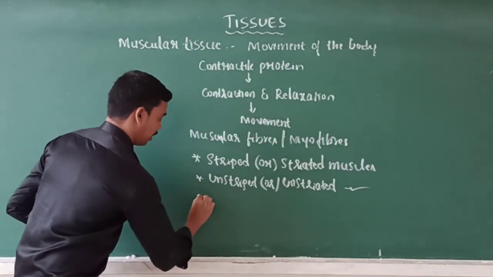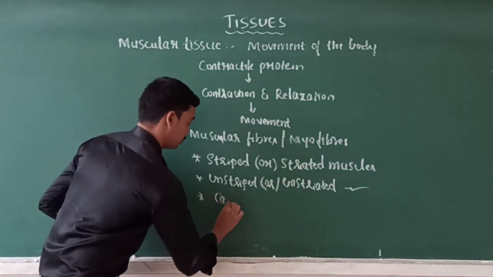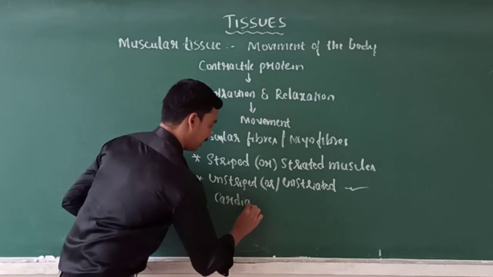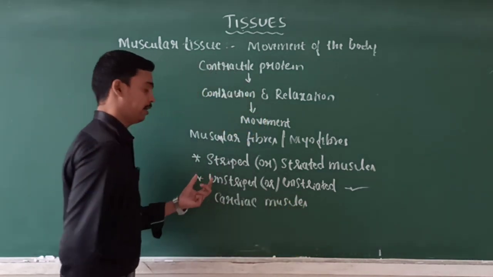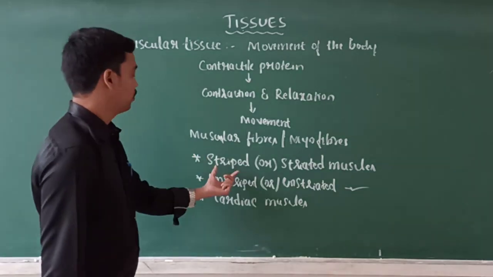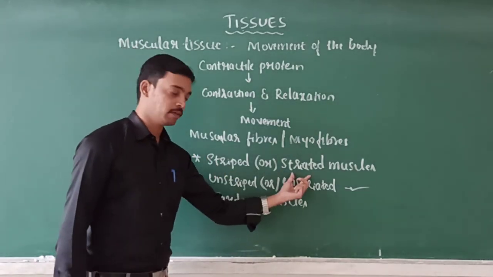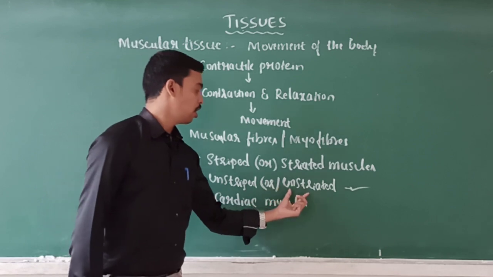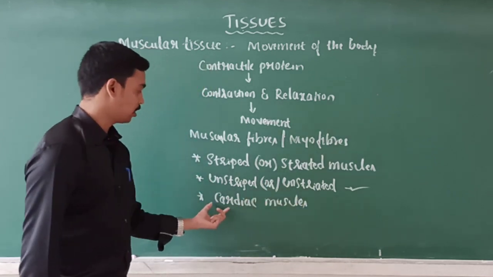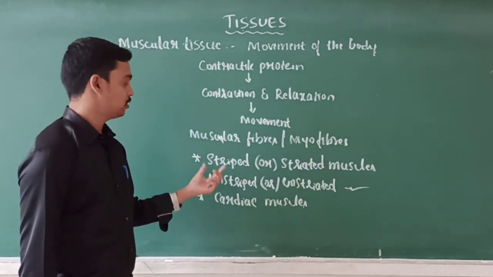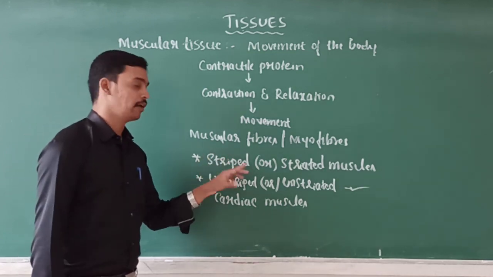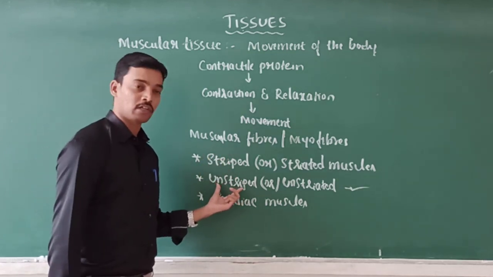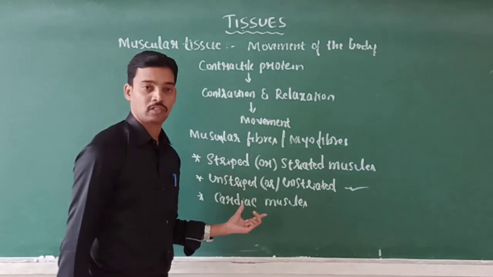And third, cardiac muscles. These are the kinds of muscular tissue. Let's discuss one by one: what the characteristics are and where they are present, etc.